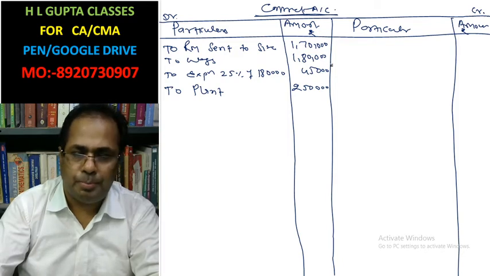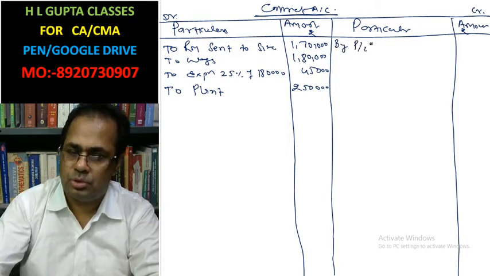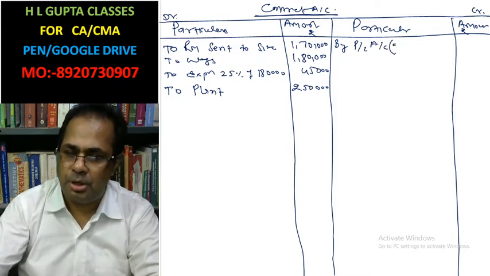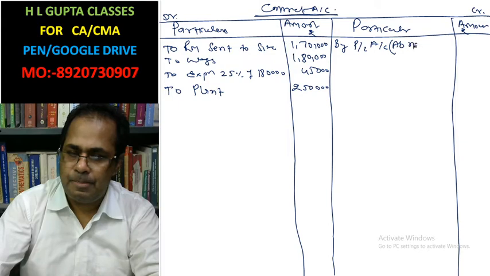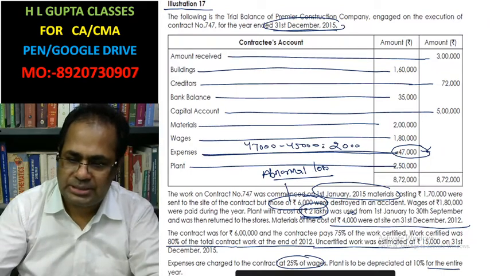Now by profit and loss account, abnormal loss. This is rupees 6,000.